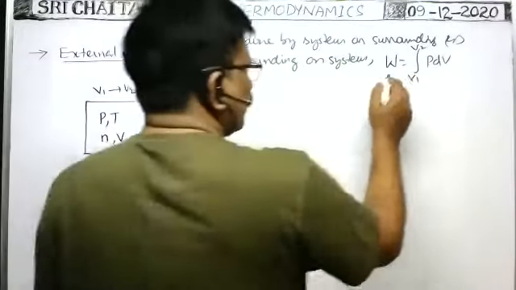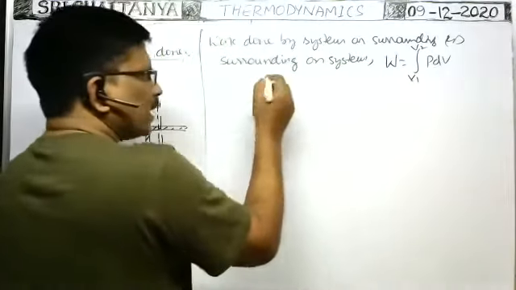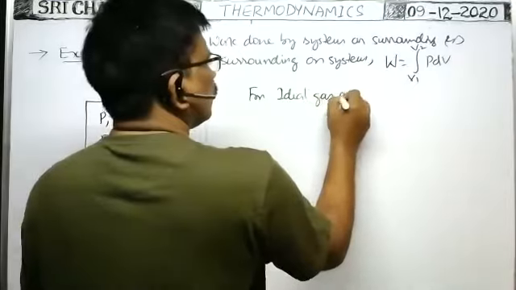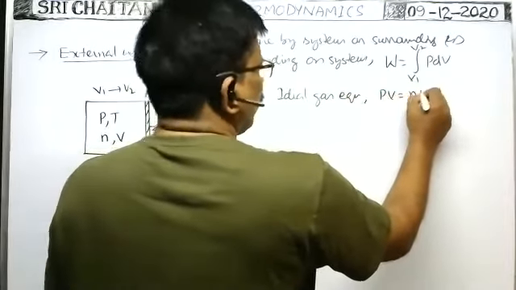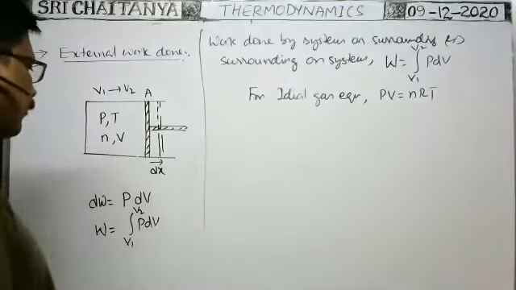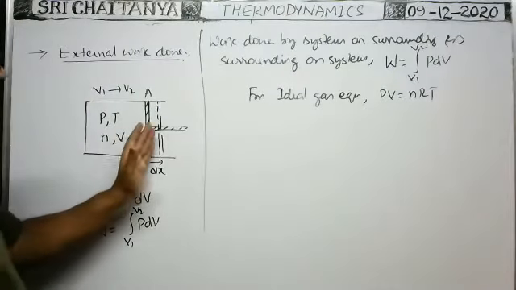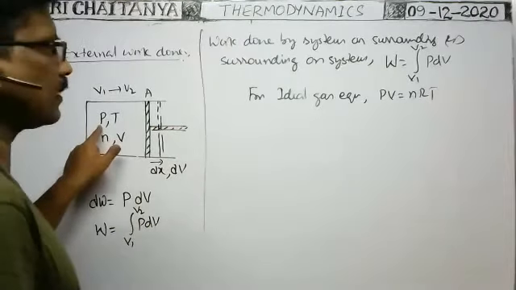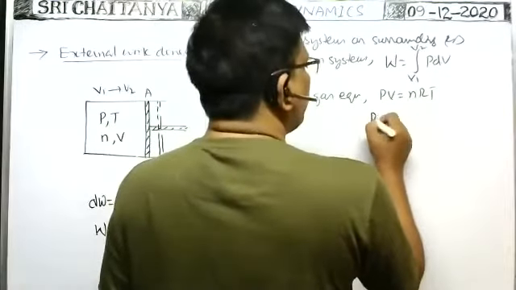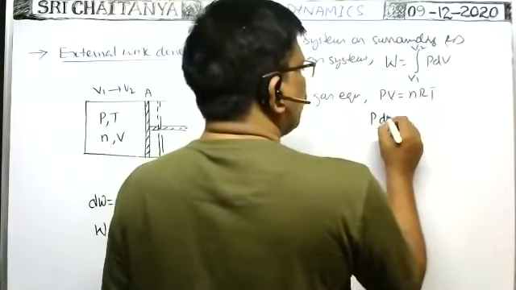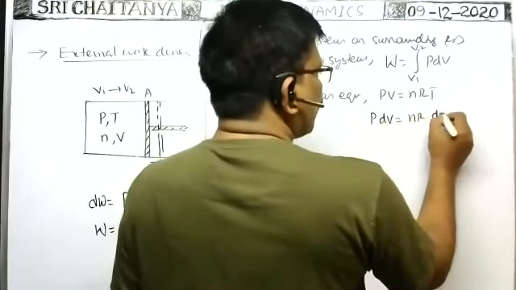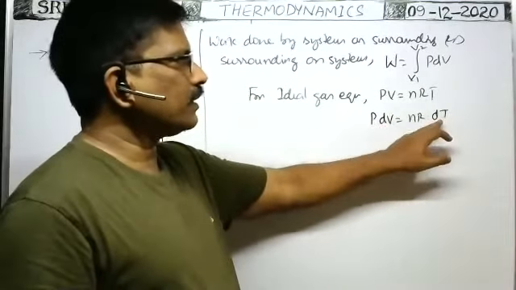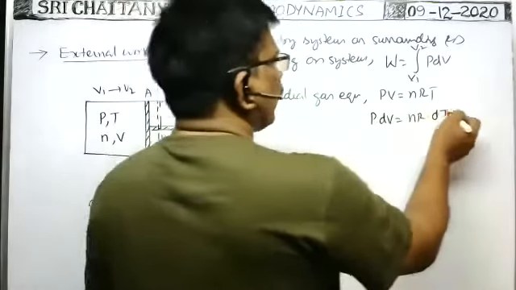But we know any gas obeys the ideal gas equation. From the ideal gas equation, PV = nRT. For a small displacement of the piston, there is a small increase in volume dV. For a small increase in volume, the pressure is almost constant. That's why P dV = nR dT, since nR is constant. The corresponding change in temperature for the small change in volume of the gas is dT.